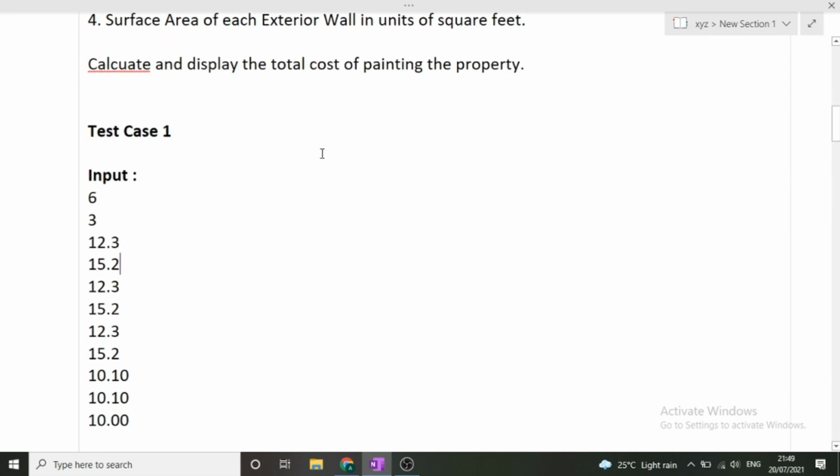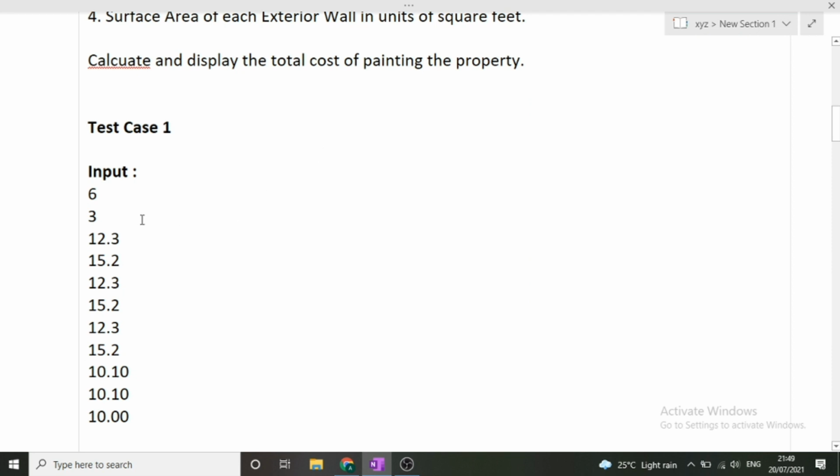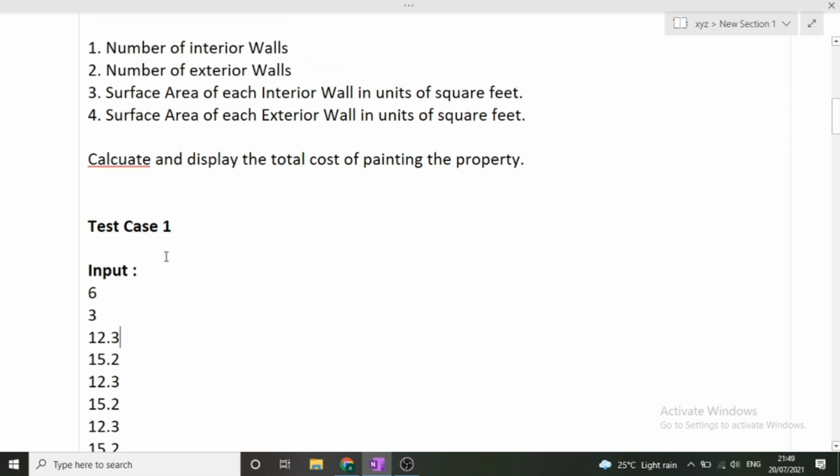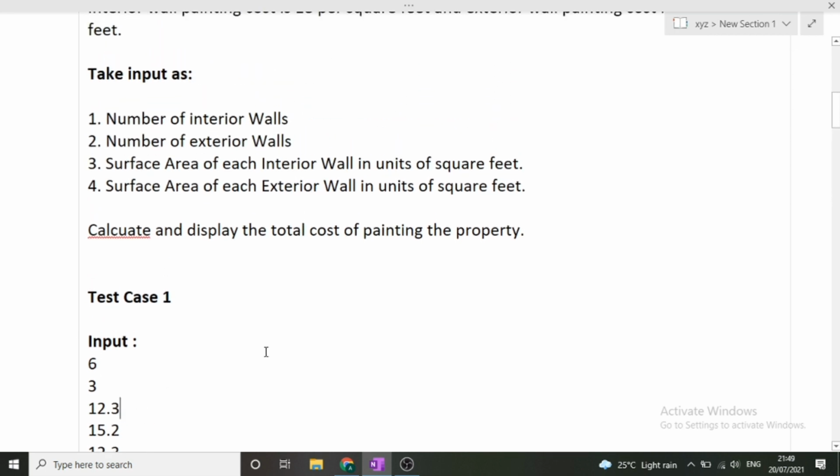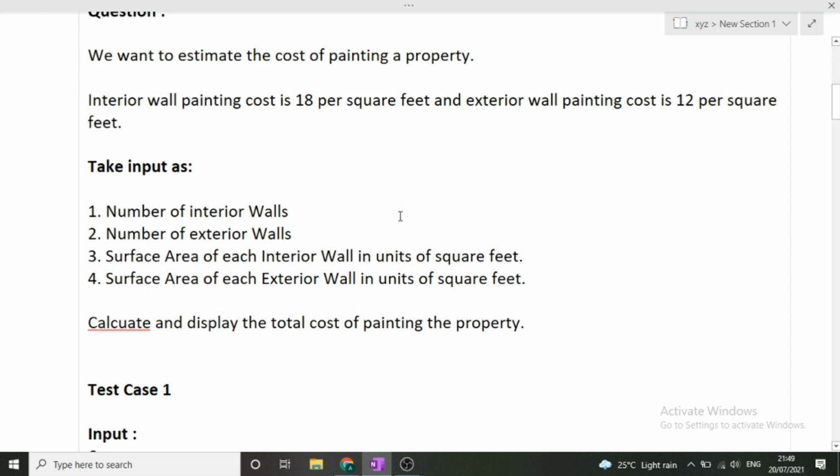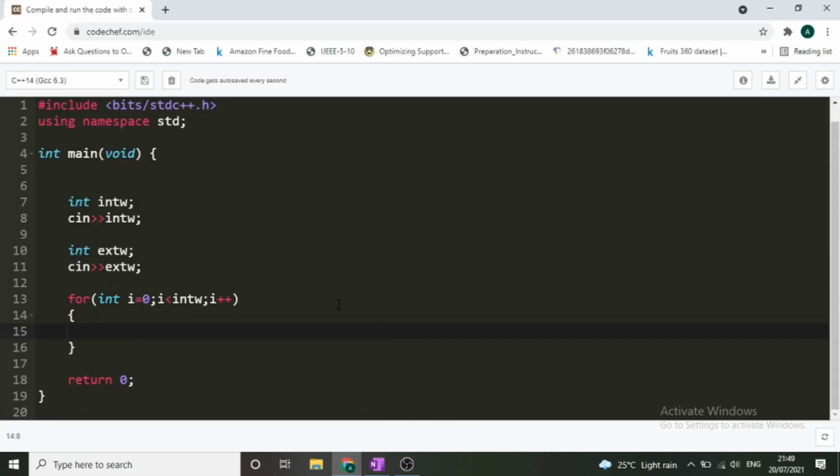Now there is one more approach, that is without using an array. We'll simply take a variable sum that will calculate the sum of surface area of interior walls. So in this particular loop, we will side by side take the input of that particular surface area and keep on adding that input into our sum variable for interior walls. And after the end of the loop, we'll simply multiply that sum with 18. So I will be using the second approach, that is, let's suppose this int w stands for 6.